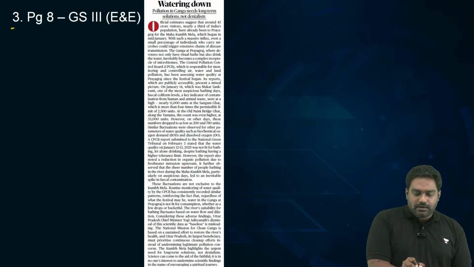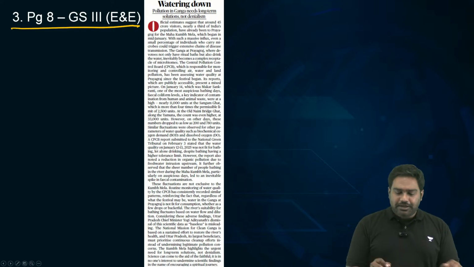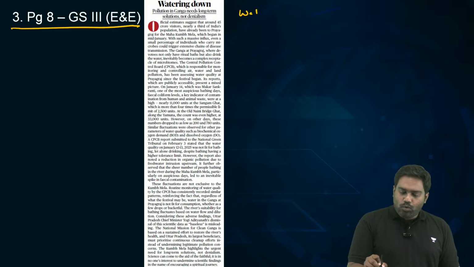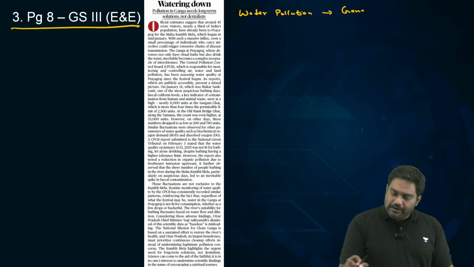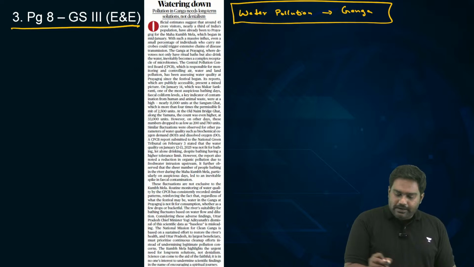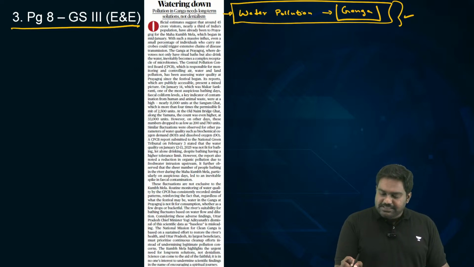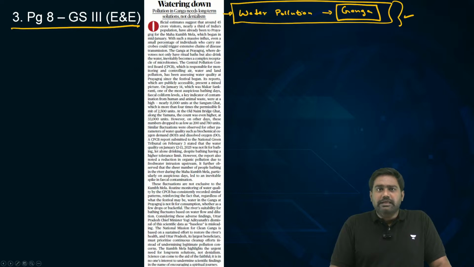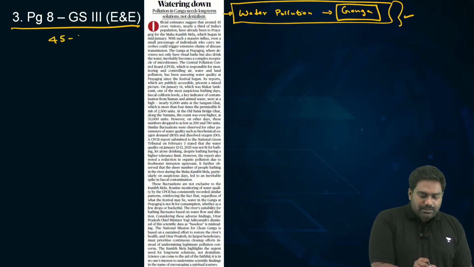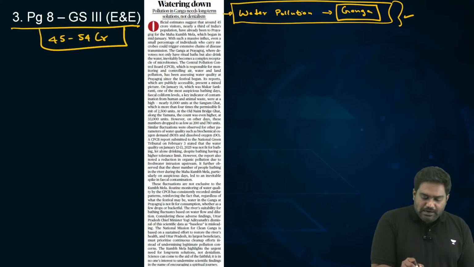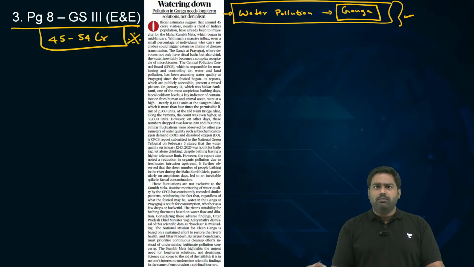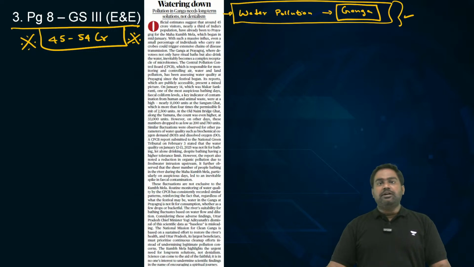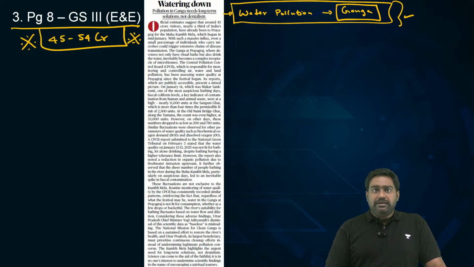Now let's look at another interesting article, an editorial on page number 8 regarding water pollution in the Ganga in the context of the Kumbh Mela. As you know, the Kumbh Mela, a mega religious gathering, has already attracted millions of people. Government numbers place the total number of pilgrims attending the Kumbh Mela at Prayagraj in the range of 45 to 54 crores. That is almost one third of the population of the country expected to visit Prayagraj and take this spiritual journey.